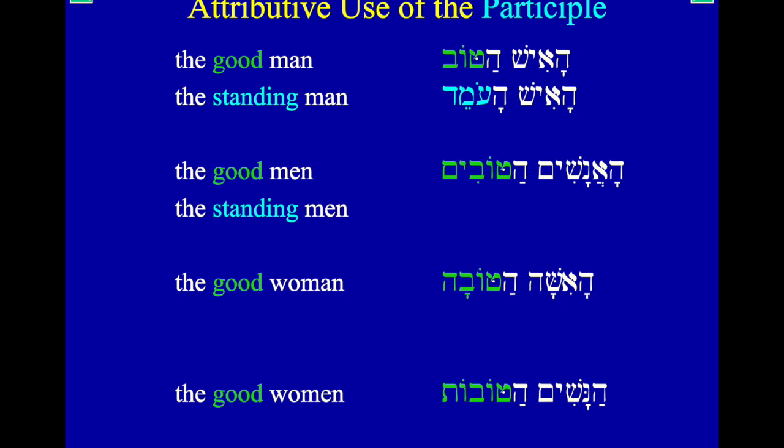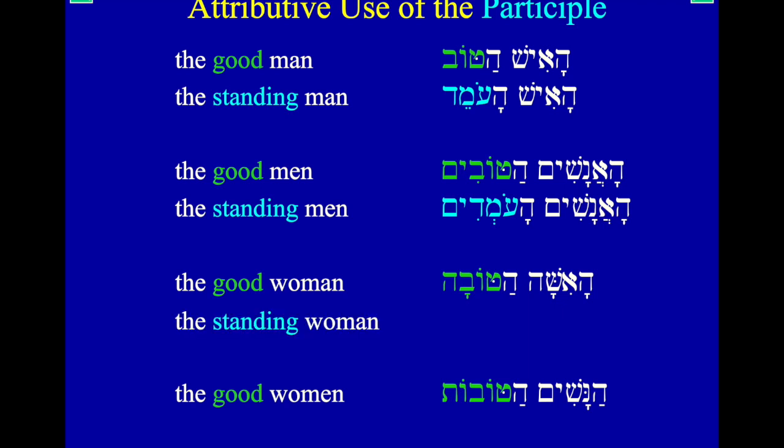Or the standing men, ha'anashim ha'omedim. Or the standing woman, ha'isha ha'omedet. Remember our et ending, still have a holam over our first radical. Holam over the first radical, that means qal active participle.